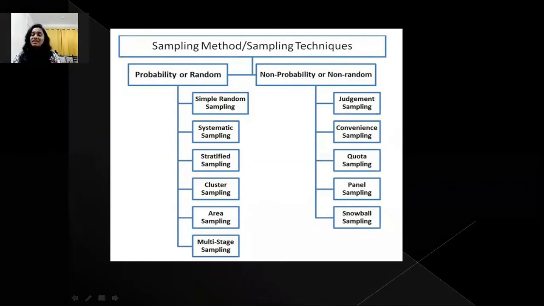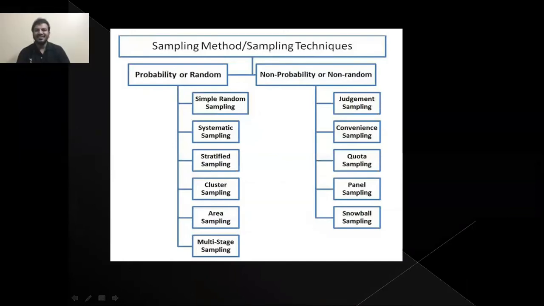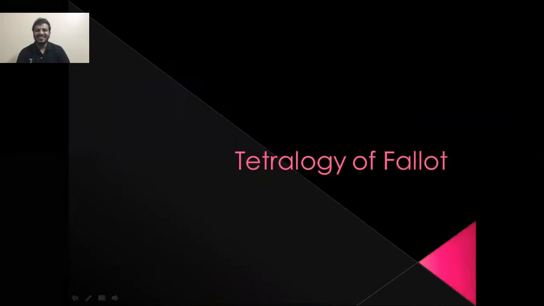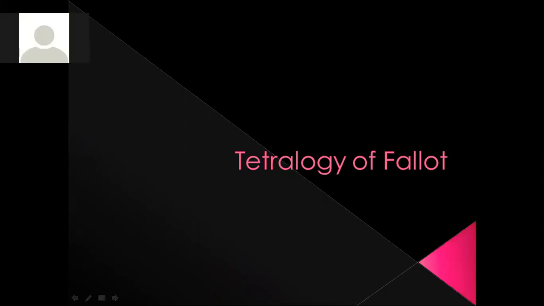Okay, cool. Next question to Shreya. Shreya, what is tetralogy of Fallot? This is a congenital heart disease where there is a blue color discoloration. And there are like four signs.